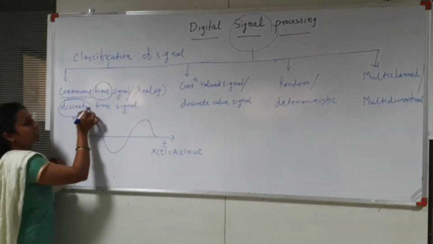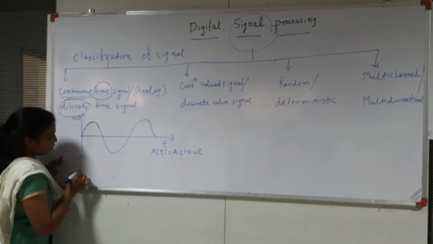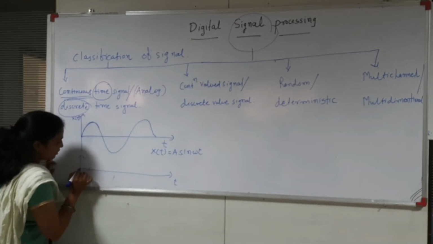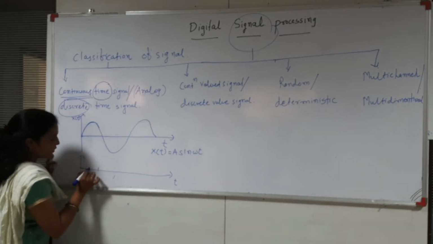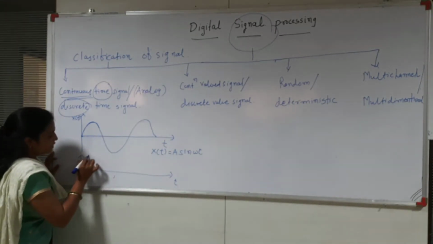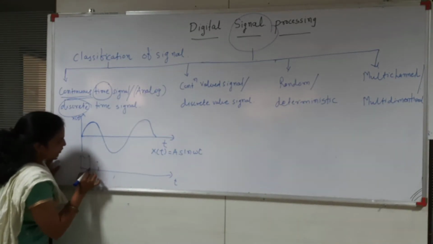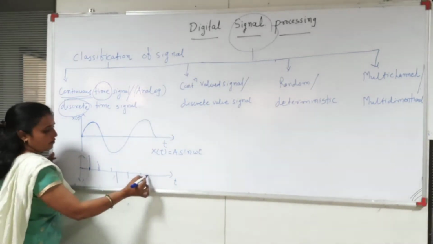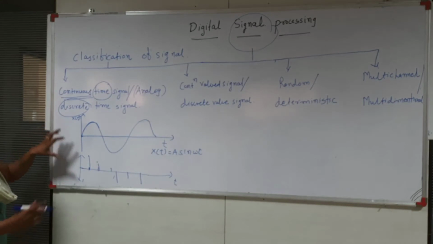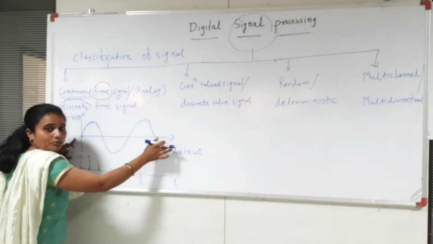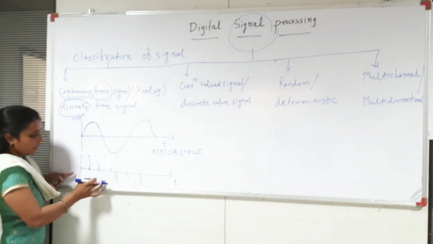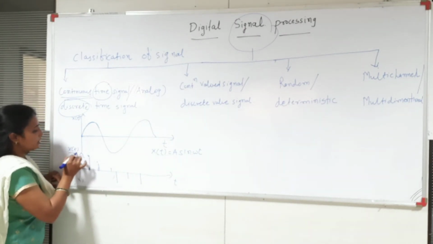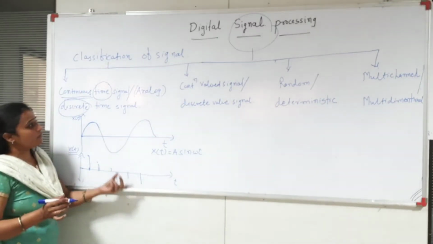But in the discrete time signal, we take only some instants of time. Suppose I plot the amplitude at this time interval, and at this time interval. This is nothing but the discrete time signal. The difference is that here we take all the values of time, and in this case we take the amplitude only at some instances. So this is the discrete time signal.